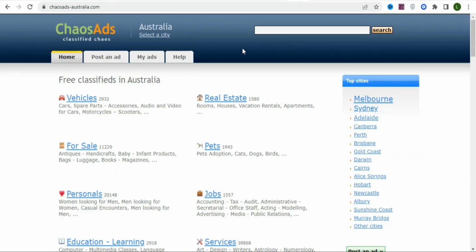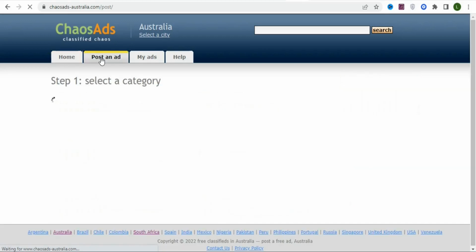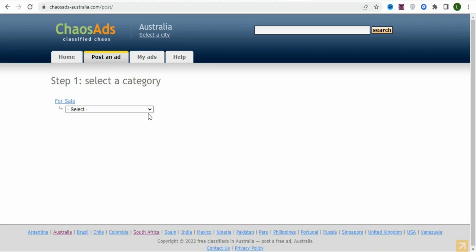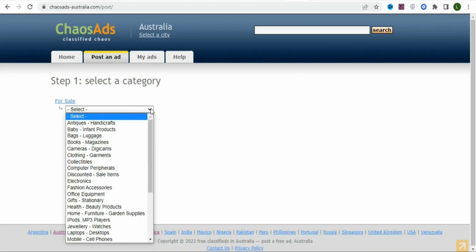On this website, you don't need to create an account. What you need to do is just come here, click on post an ad so that you can begin posting your affiliate links here for free. Once you click on post an ad, you are going to select the category. So just select for sale. Once you select that, you are going to select the subcategory.